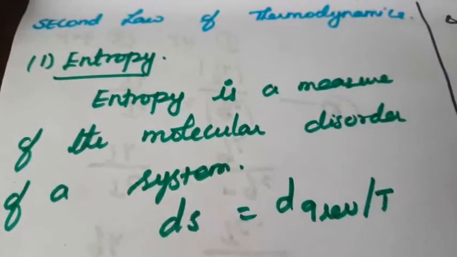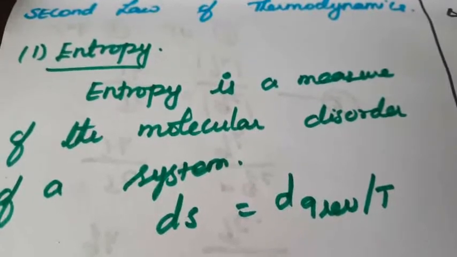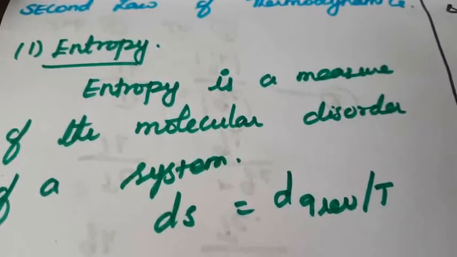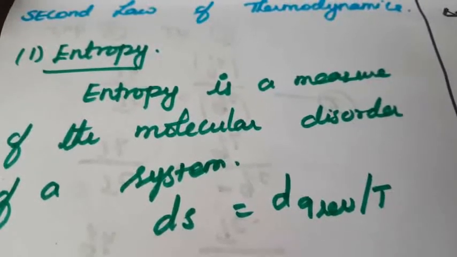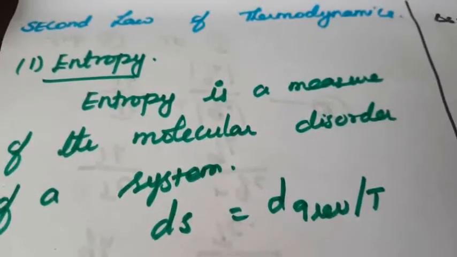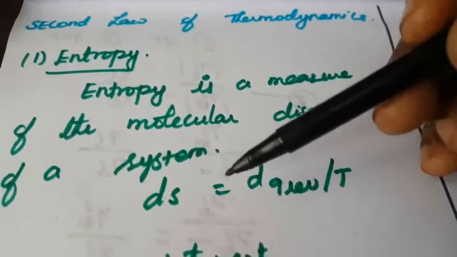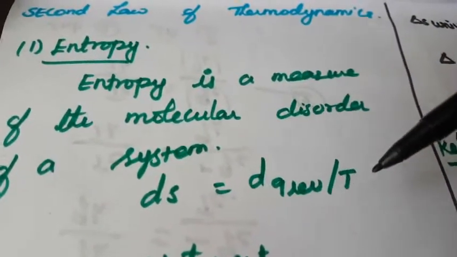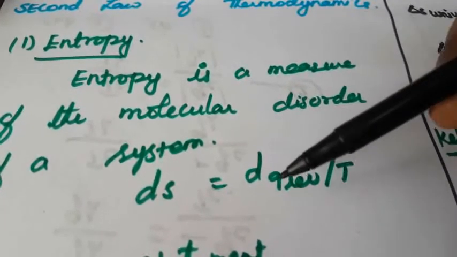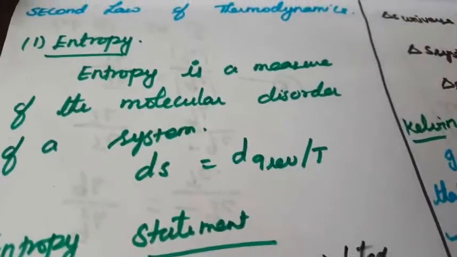So what is the meaning of that? Suppose there is a molecule, and when its energy changes from one place to another, the molecule gets disturbed from its original state. Studying the disorder of this molecule is called entropy. So that is dS equals dq reversible by T, the change in heat reversible per T. So this is the entropy.